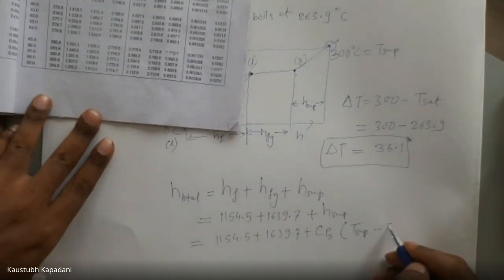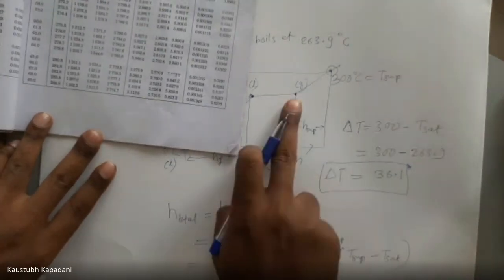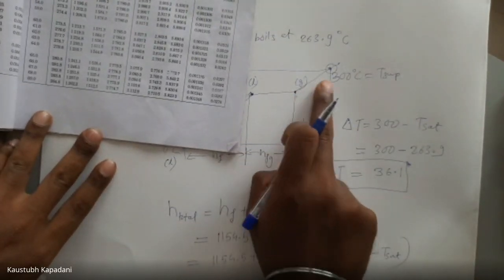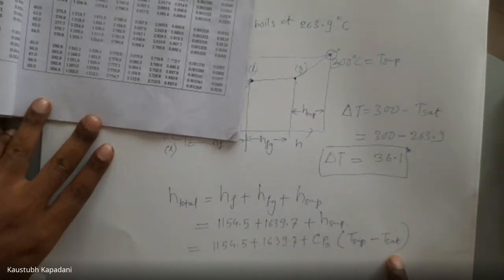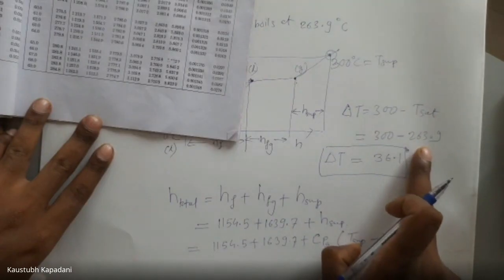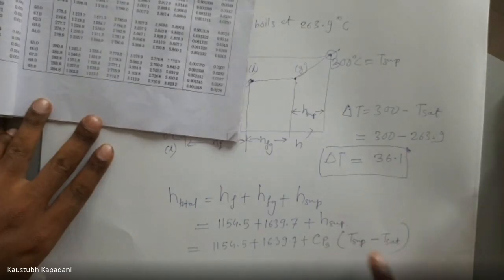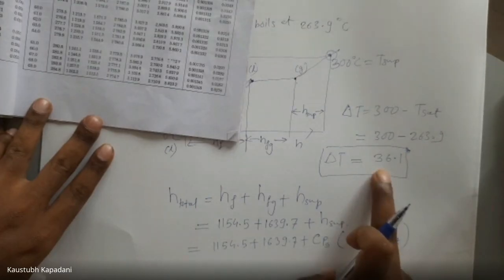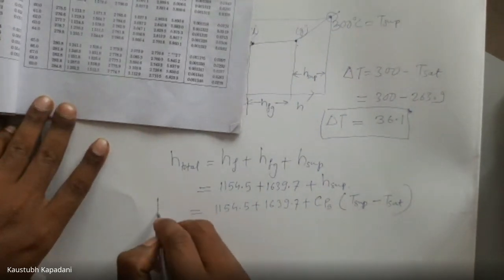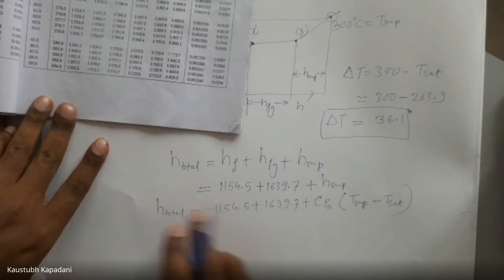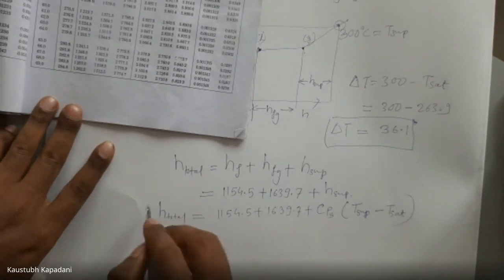So T superheat minus T sat, saturation temperature, boiling point temperature. So from boiling point temperature, we have increased temperature up to 300 degrees Celsius. Boiling temperature is T sat. Here it is 263.9. So from 263.9, we have increased temperature up to 300 degrees Celsius. So that difference I have taken. In our case, it is 36.1. Fine. So by using this formula, we can find out. But if we know this value, CPS value, if it is given, then we can use this formula.